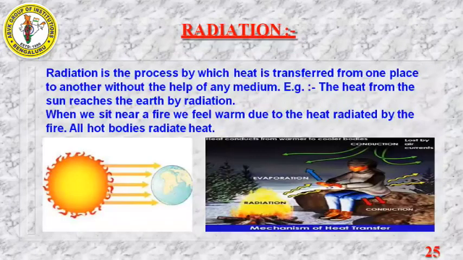Next, the last concept is radiation. So what is radiation? Radiation is the process by which heat is transferred from one place to another without the help of any medium. Very important point: without the help of any medium. So which is the example? The example is the heat from the sun reaching the earth by radiation. Heat will transfer from the sun to the earth. So this is how radiation works.